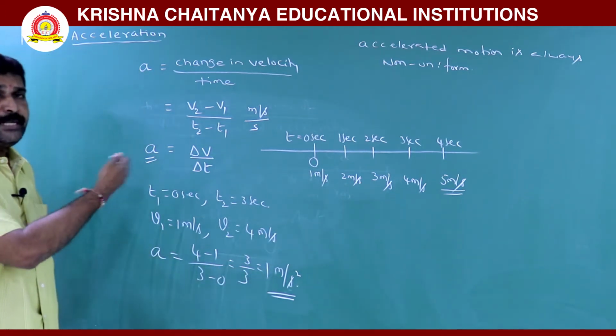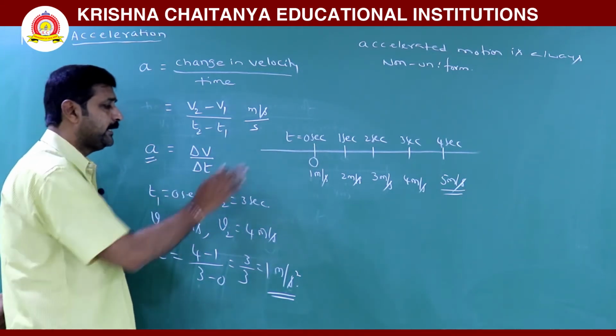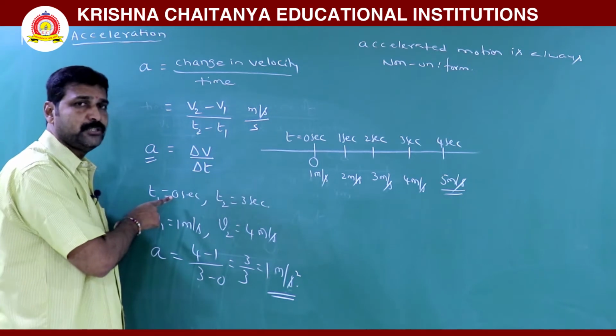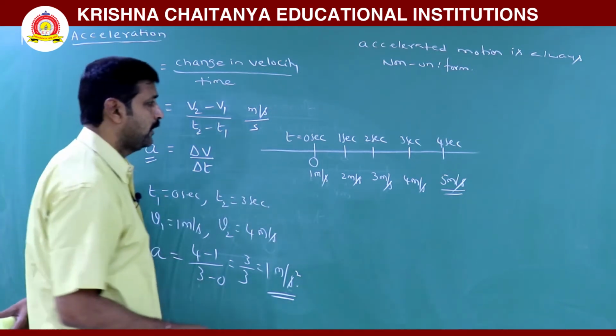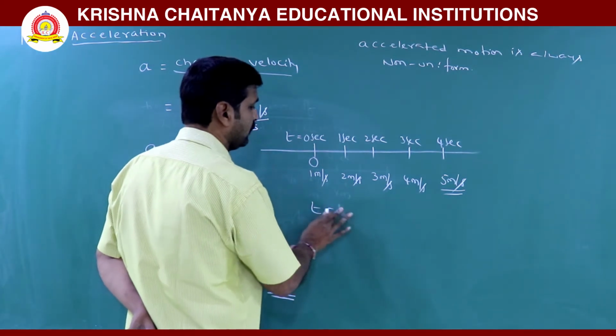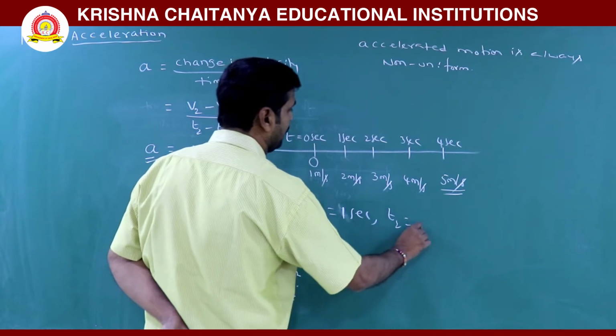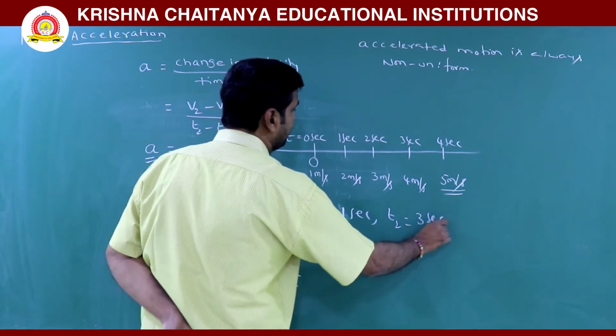Now you can take any time interval. What about acceleration? If you take any time interval, here we consider 0 seconds and 3 seconds. Now if you take t1 is equal to 1 second and t2 is equal to 3 seconds.